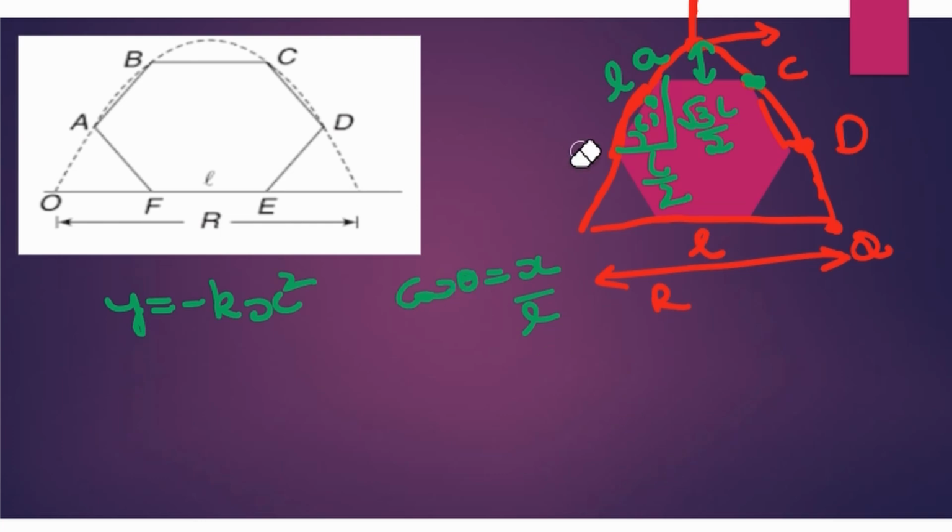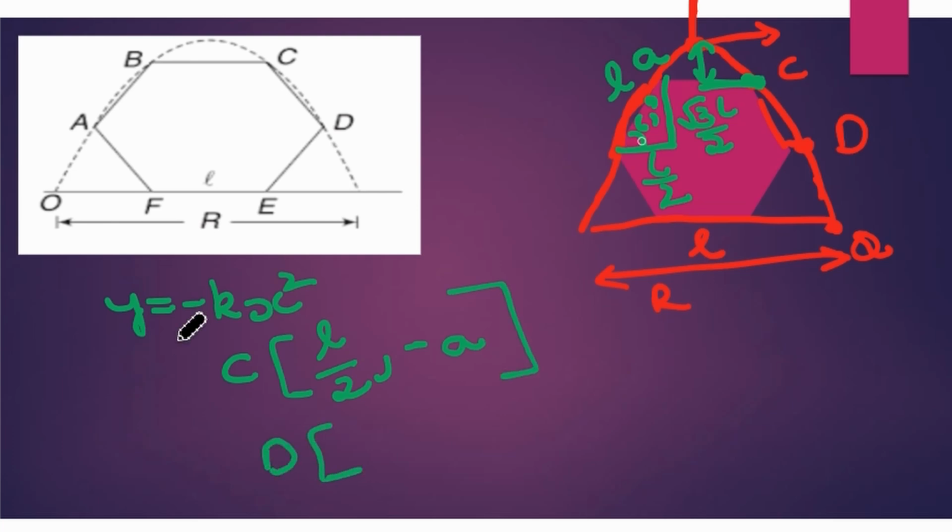Now I want you to find the various coordinates of this particular one. How to find it? It is quite simple. You need not worry. If you know the coordinates of one particular point, you can write the coordinates of the remaining 2 points. So first, for point C, I have given the y-axis distance to be a, but you are going down from the origin, so this will be minus a. And then this is simply L by 2, right? You got the point.